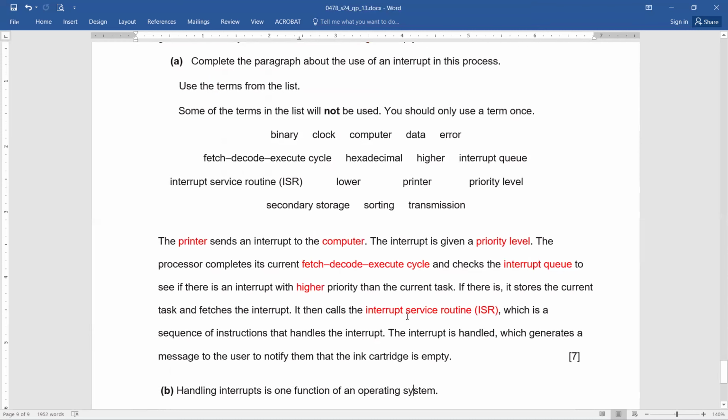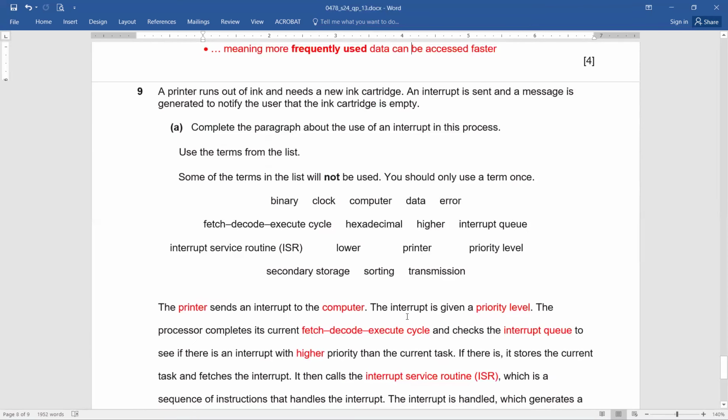Now, out of these words, the paragraph has a few blanks. The dash sends an interrupt to the dash. So the printer, and since the question itself was dealing with the whole process, if you pay attention, they are talking about the term printer. So printer runs out of ink means that actually here they are talking about the printer. So the printer sends an interrupt to the computer. Definitely the computer receives the interrupt. The interrupt is given a priority level. Now remember the same that we have learned. The interrupt is dealt in such a manner that what is its priority?